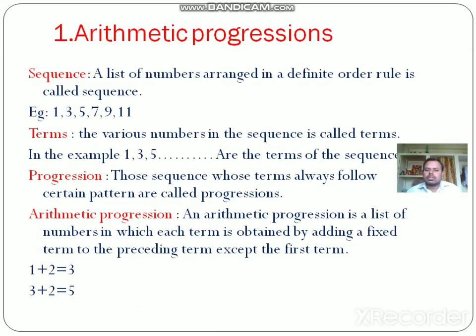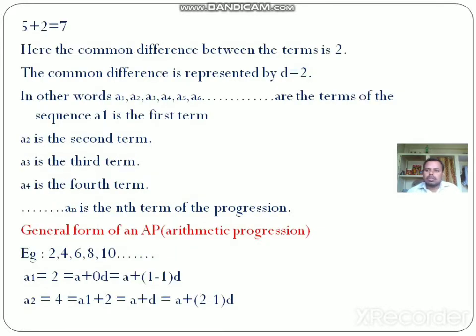It is a list of numbers in which the terms are obtained by adding a fixed term to the preceding term, except the first term. So 1 plus 2 is 3, 3 plus 2 is 5, 5 plus 2 is 7.